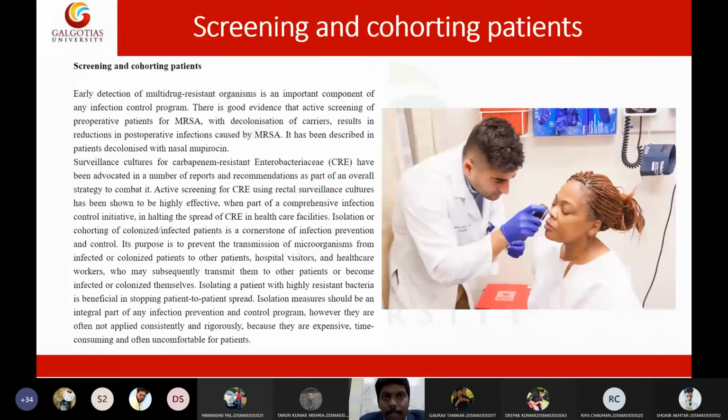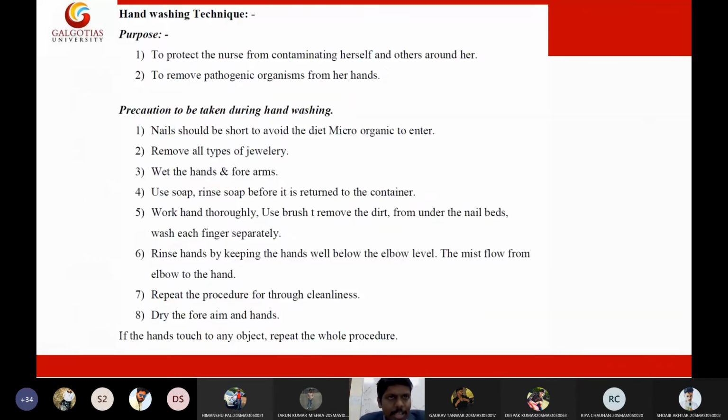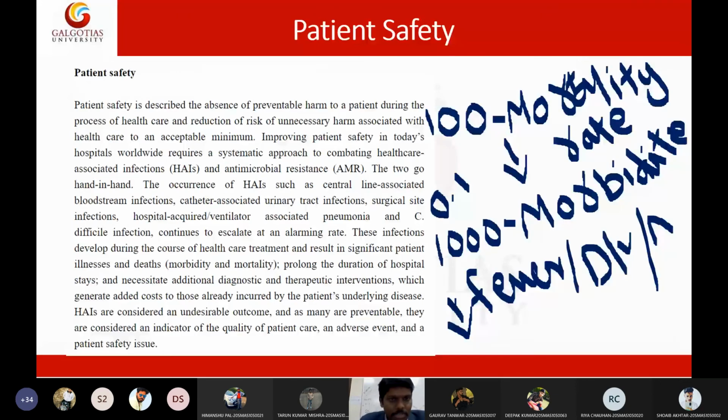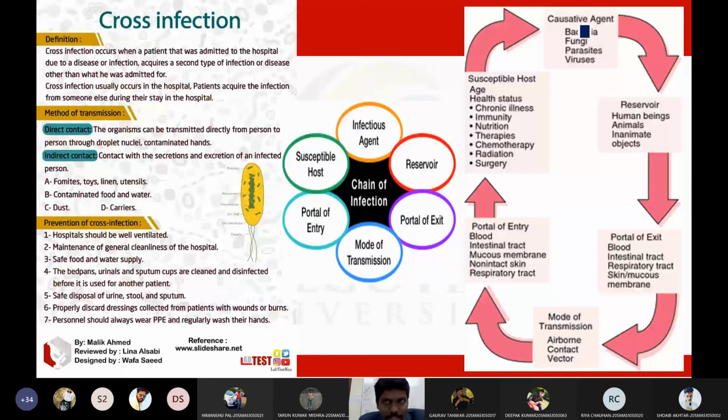Then we discussed the importance of hand hygiene and the procedure of hand hygiene. Then we discussed environmental hygiene. Then we discussed the individual steps in cross infection, such as causative agents, which include bacteria, fungi, parasites, virus. Reservoir can be humans, animals, inanimate objects. Portal of exit can be blood, intestinal tract, respiratory tract, mucosal membranes. Mode of transmission can be airborne, contact, or vector. Portal of entry can be blood, intestinal tract, mucus, non-intact skin or respiratory tract. And susceptible hosts depend upon the age and the health status.